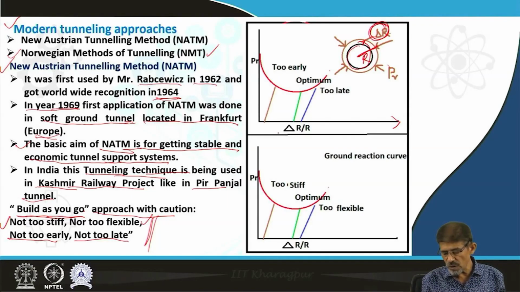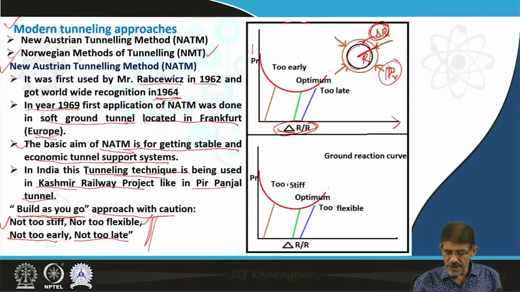So we plot the pressure due to creation of the tunnel, the change in in situ stress condition due to creation of the tunnel, in the form of support pressure, against the relative change as a strain due to creation of the opening.